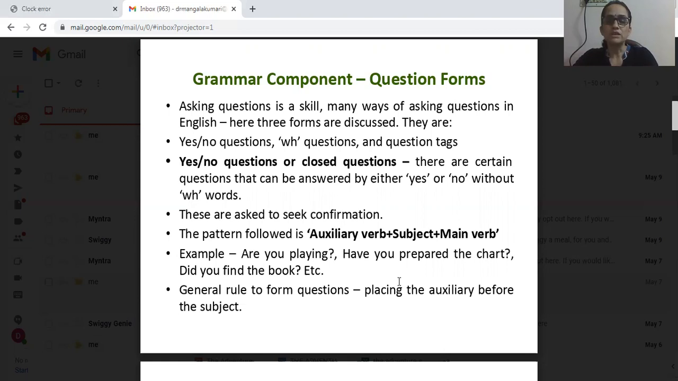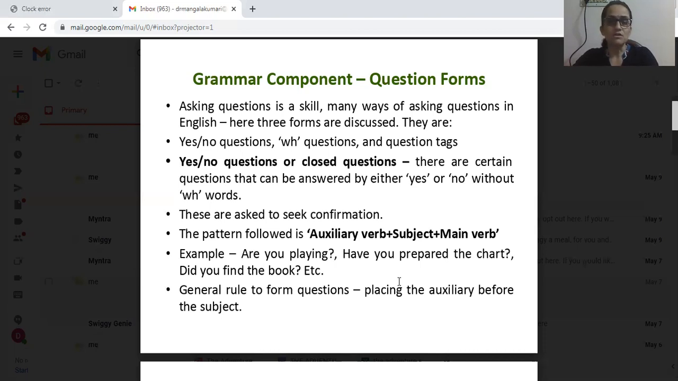So which are those three forms? First one, remember, concentrate. The first one is yes or no questions. Yes or no questions are also called closed questions. Second one, WH questions. Third one, question tags. Remember students, in this chapter we are going to talk about yes or no questions, WH questions, and question tags. Let us take up the first form of question, that is yes or no questions.